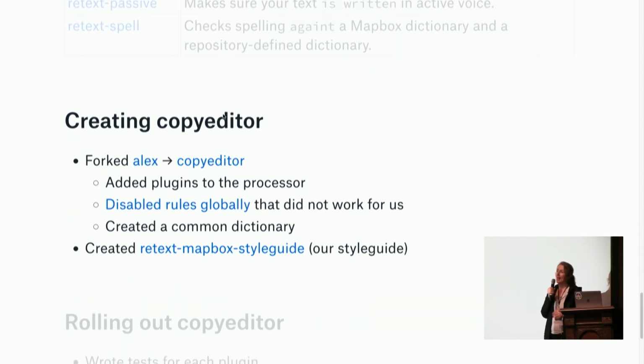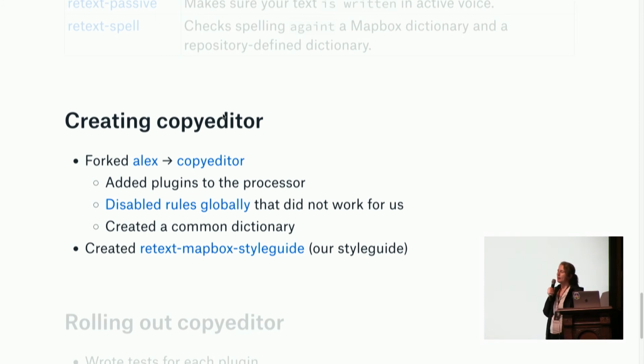We ended up forking Alex, because Alex uses retext-simplify and retext-equality, and not any of the other plugins. So we loaded a ton of plugins in. We also disabled a bunch of rules globally. For instance, a word like "disabled" in some contexts can be really offensive, but a button in our context could be disabled. So there's a bunch of rules we knew that Mapbox used, and that was okay.